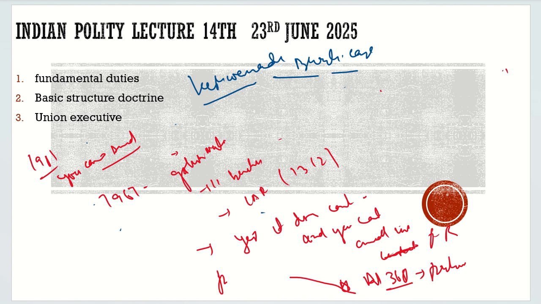It gives the procedure: who will amend, how it should be amended. It does not say who will amend the constitution. It just gives the procedure to amend the constitution. Then they asked, who should amend the constitution? And the court said, I don't know who should amend the constitution. Maybe make a constitutional assembly, they will amend it.